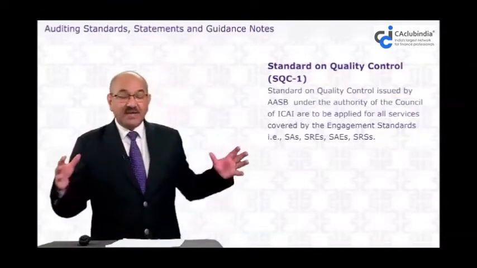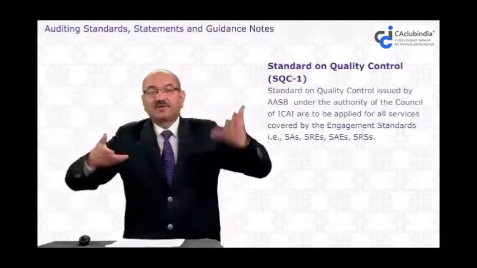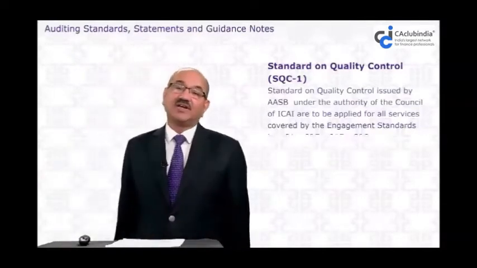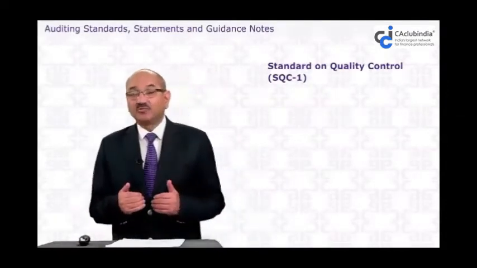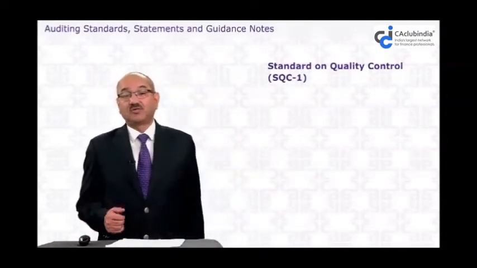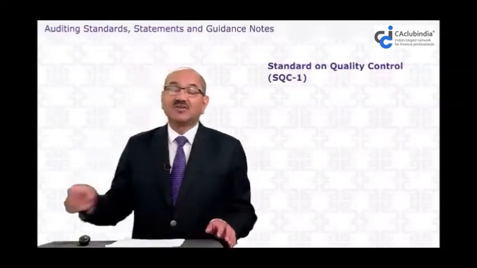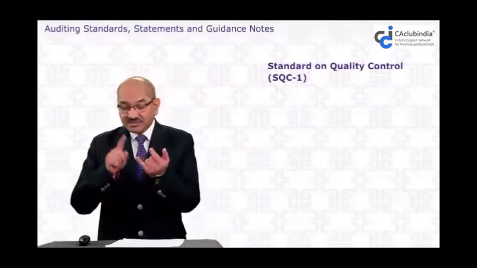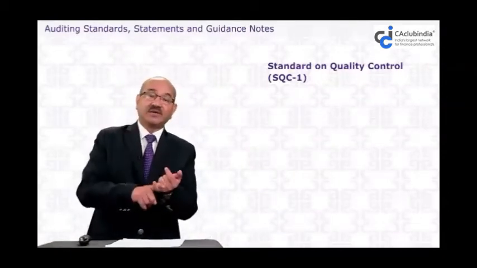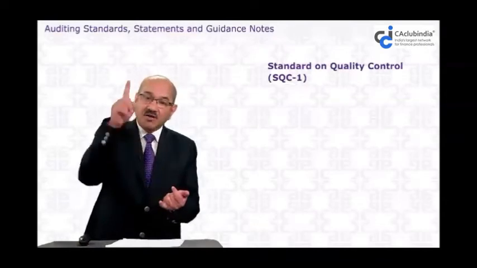So by this time you must have understood the concept of SQC1, Standard on Quality Control. Now I will discuss those elements of quality control which we call the standard on quality control. What are the elements? And this we are discussing at the firm level, auditing firm, accounting firm level.